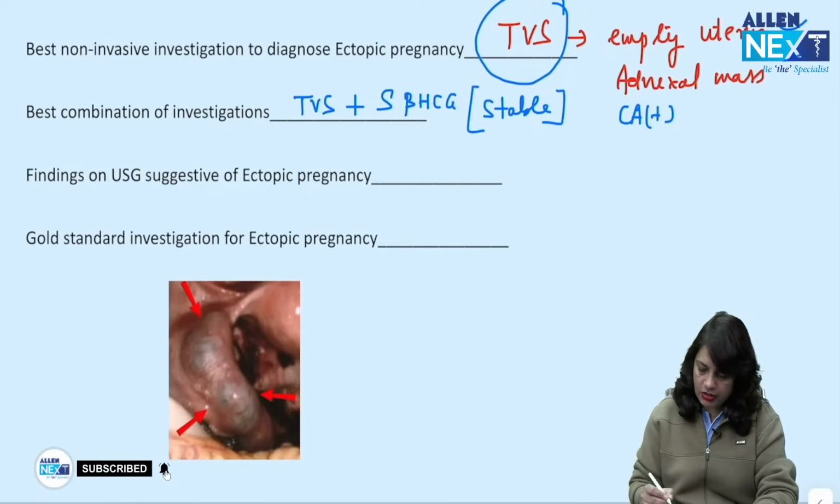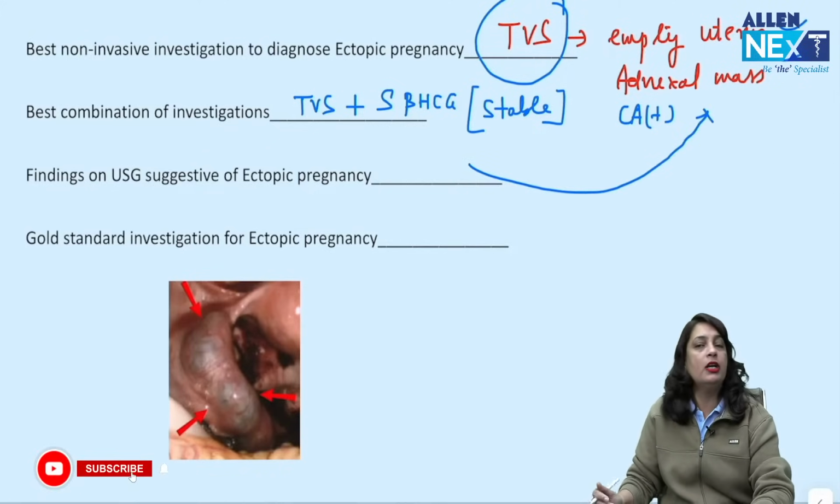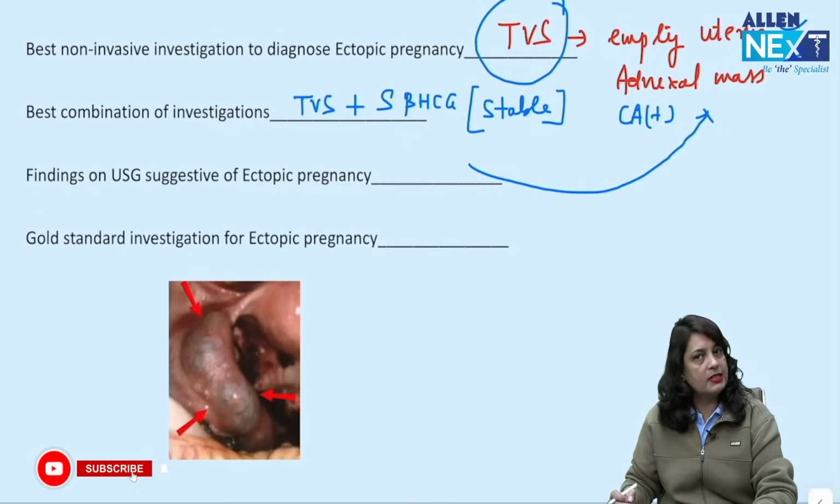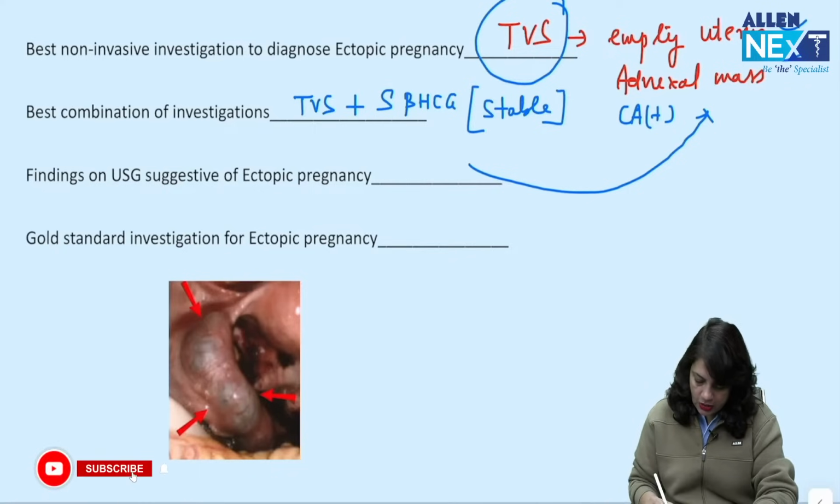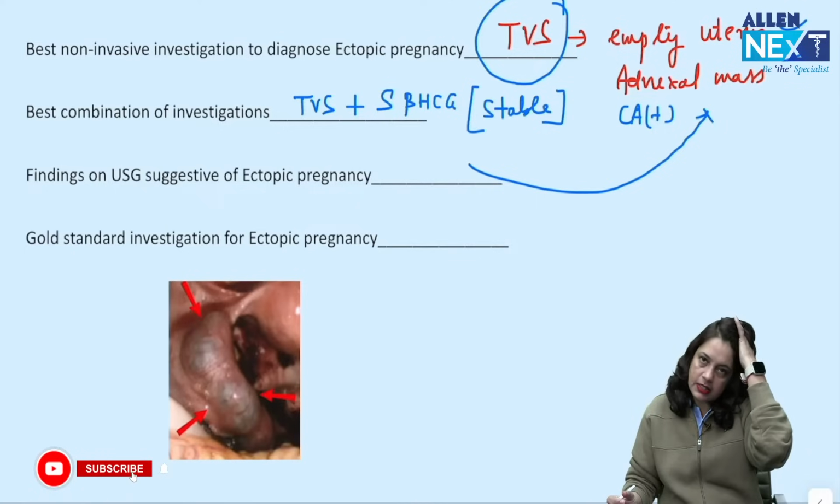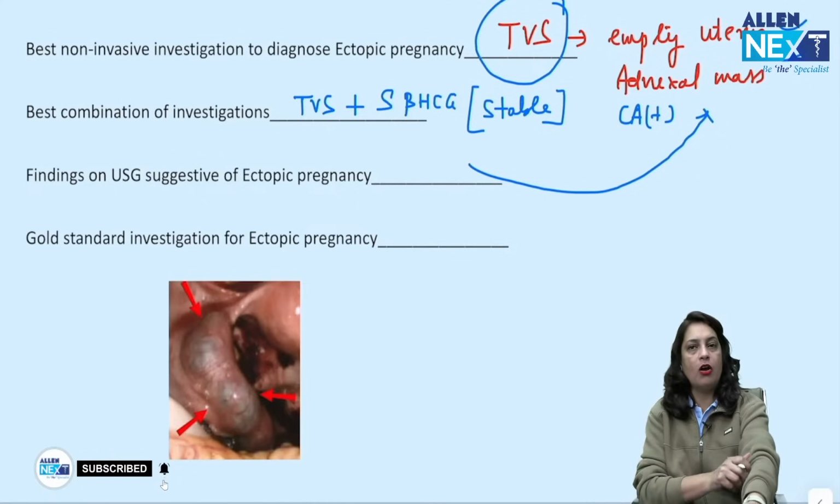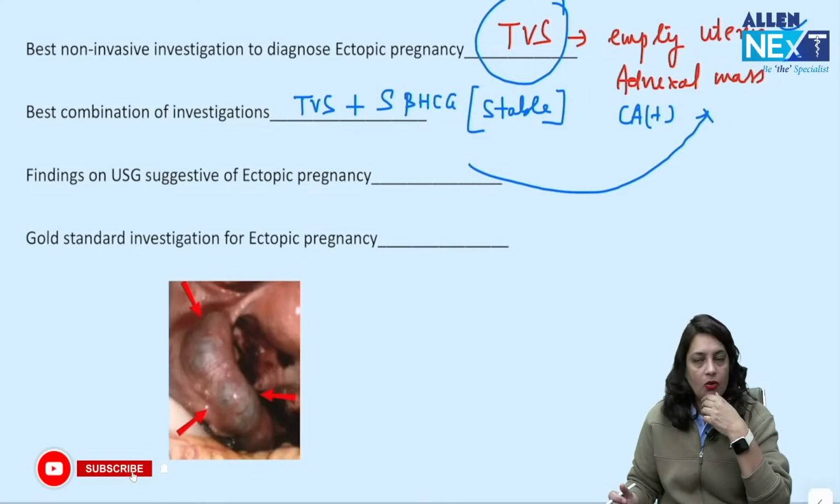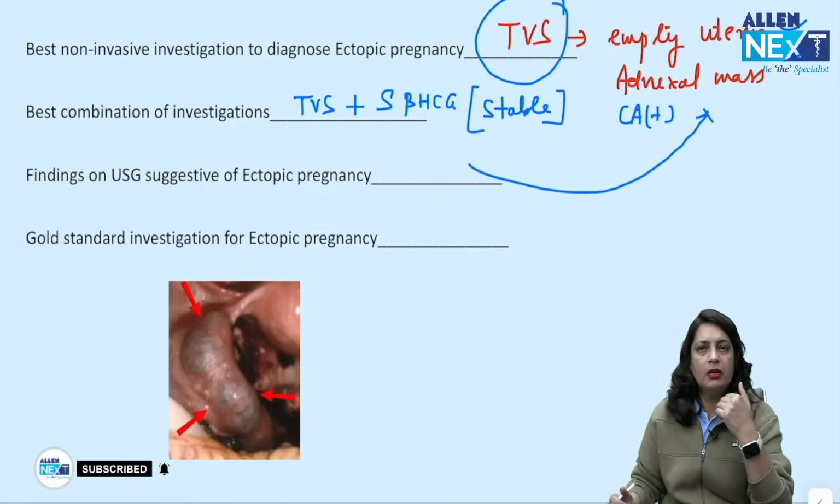Now, findings on ultrasound suggestive of ectopic pregnancy: I have already mentioned empty uterus and adnexal mass. In the adnexal mass, if cardiac activity is present in the adnexa, then it is more likely to be a case of ectopic pregnancy. Now, what is the gold standard investigation in a case of ectopic pregnancy where your diagnosis is under suspicion, the ultrasound findings are not consistent, and the patient's blood pressure is 90/50, or she is having severe pain abdomen?